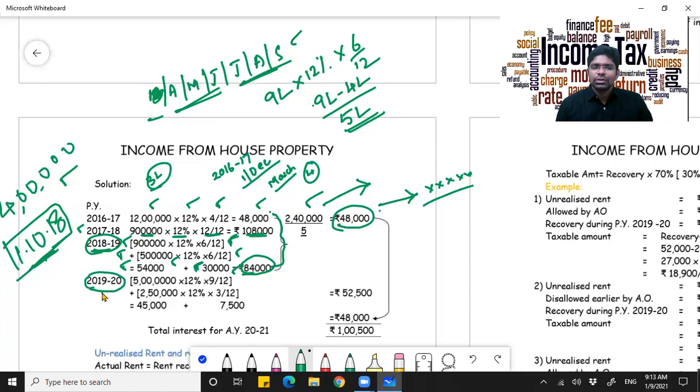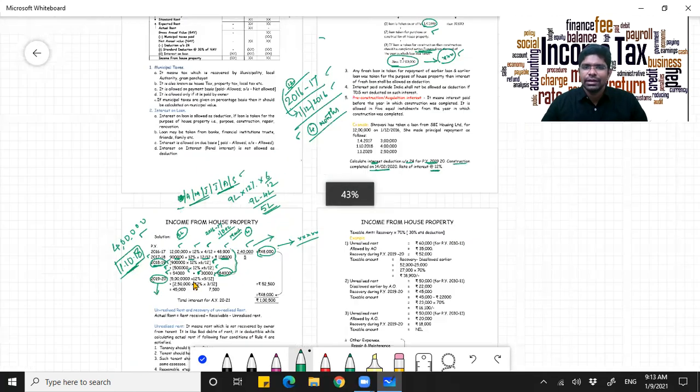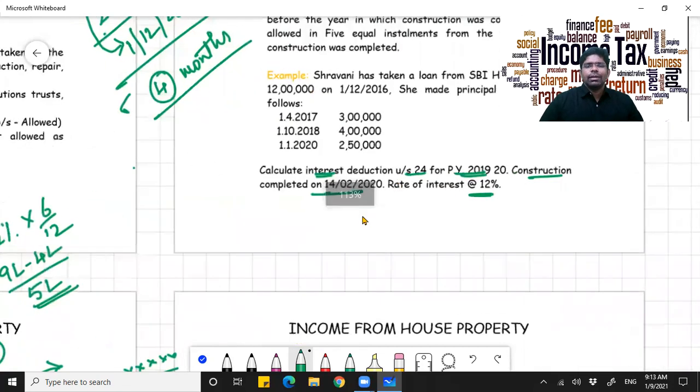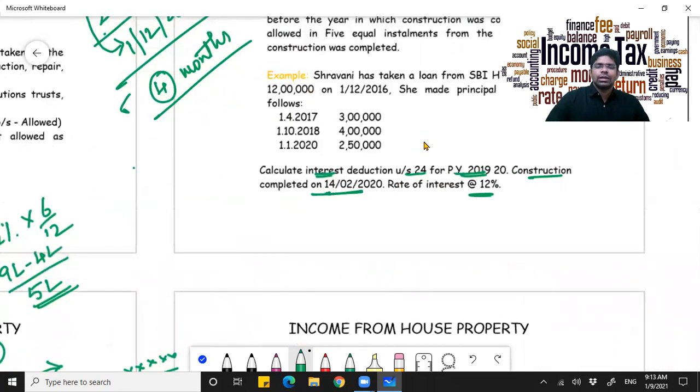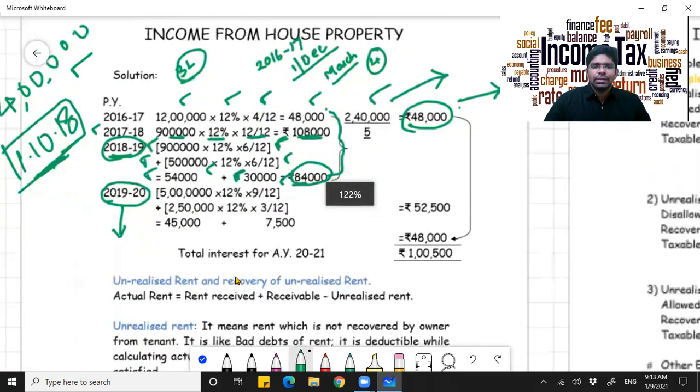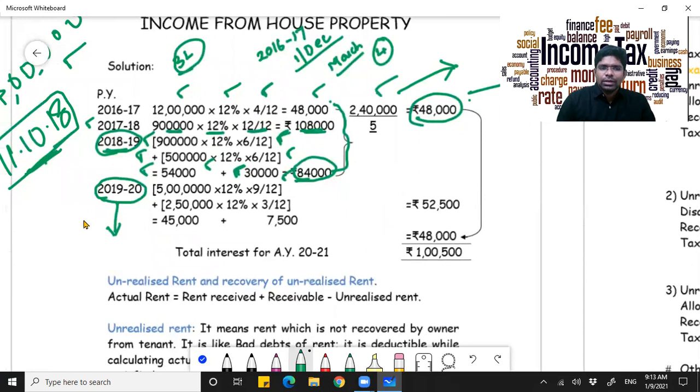In the year 2019-20, when was your construction actually completed? It was completed on Feb 14th, 2020. Okay, it was completed on Feb 14th, 2020. So, in layman's language, any interest that is paid prior to the completion of construction is treated as pre-construction only.